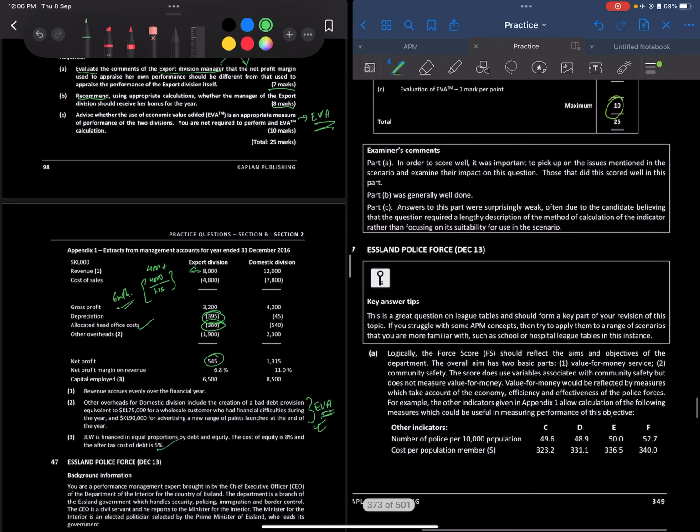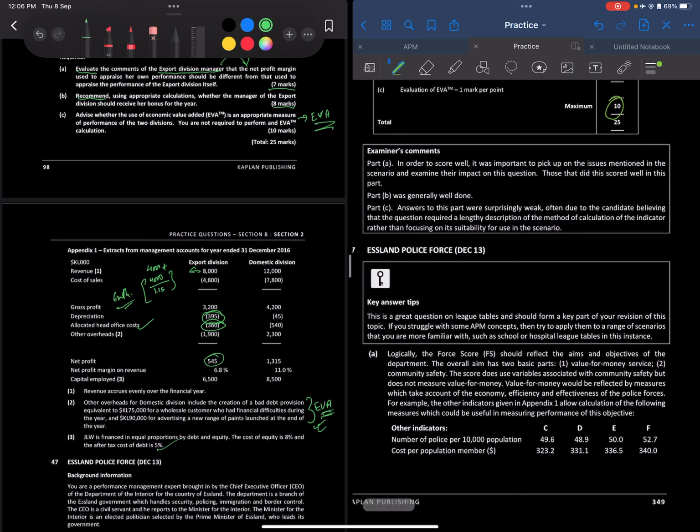Examiner comment was basically, in order to score well, it's important to pick up on the issues mentioned in the scenario and examine the impact on this question. Part B was generally well done. Part C was surprisingly weak, often due to candidates believing that the question required a lengthy discussion of the method of calculation of the indicator rather than focusing on suitability for use in the scenario.